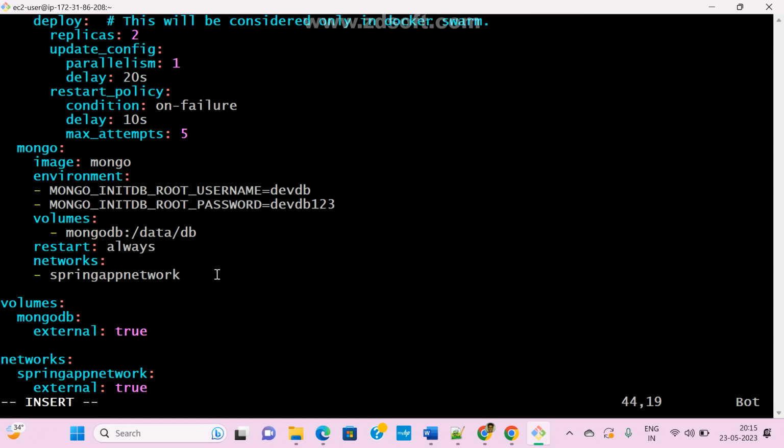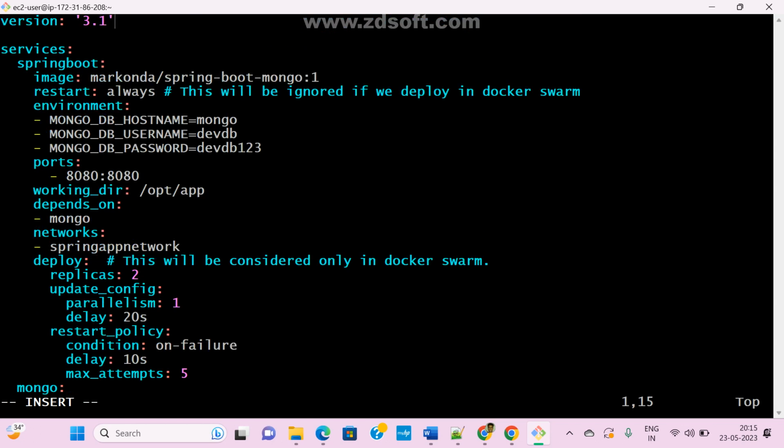Okay. Now see here, if you observe, this is version 3.1 and the services tag, and this is your service name, and this is my image name, and this is the restart. This is optional only. This is the port number. This is the environment variables. Environment variable is nothing but how my application is connected to my DB. So there is a dependency, right? And a working directory /opt and depends on mongo.